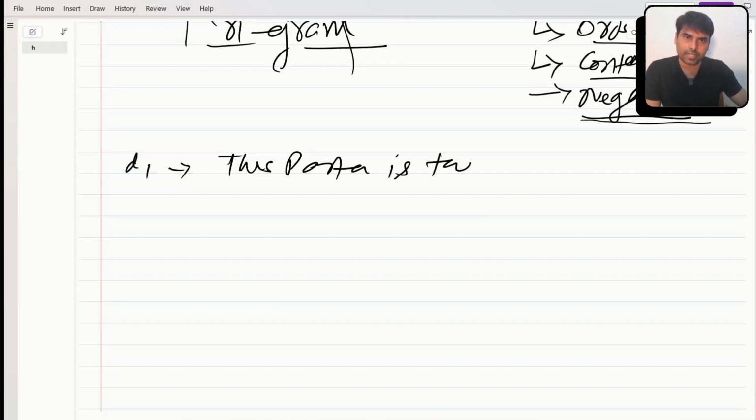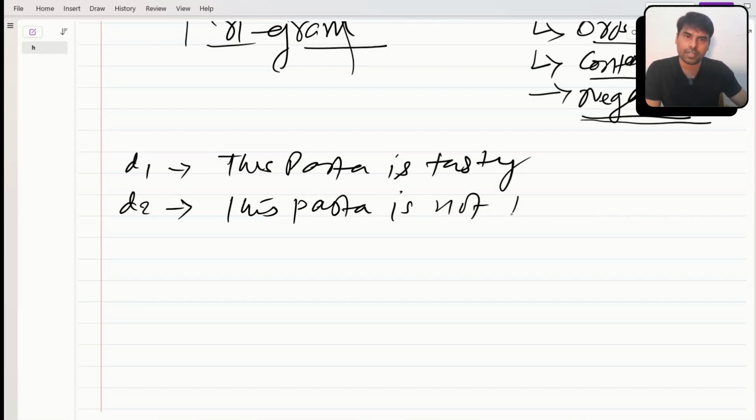And D2 says "this pasta is not tasty". According to NGram, because in bag of word I was not able to capture the negative word, the order and negation,